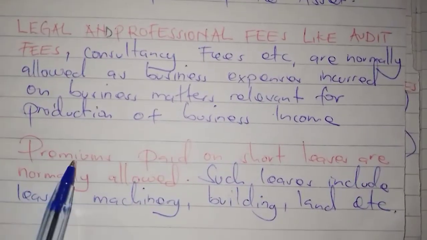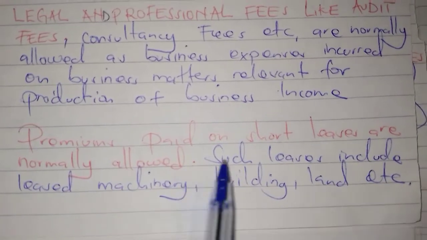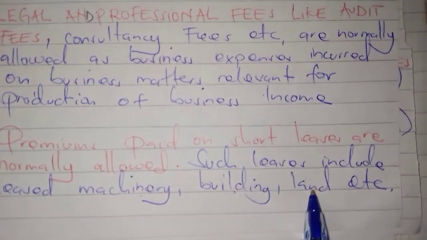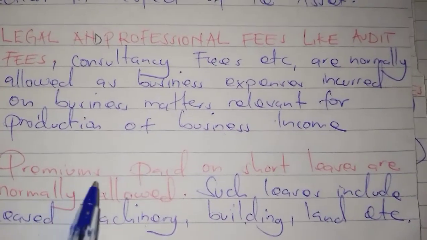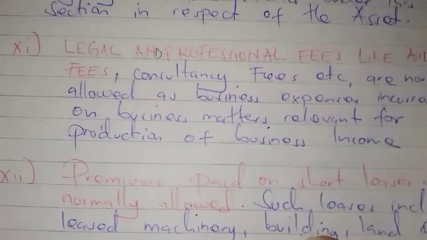The next one is premiums paid on short leases, which are normally allowed. Such leases include leased machinery, buildings, and land. They are allowed as expenses. Any premium that you pay on short leases is allowed as an expense.